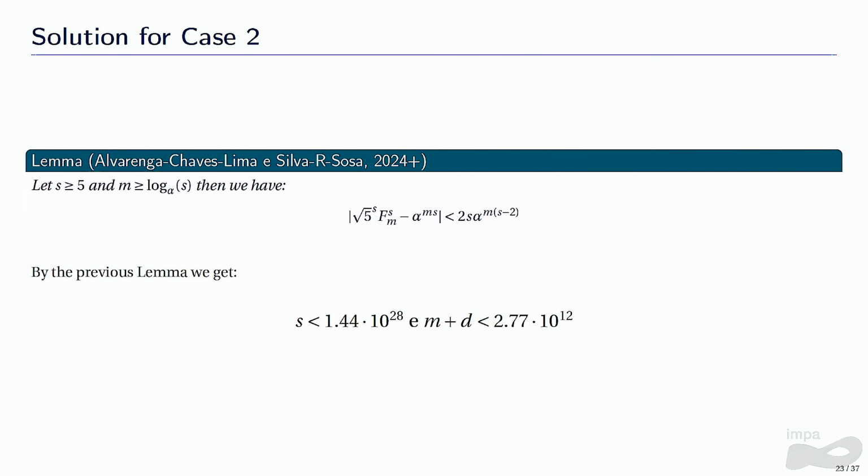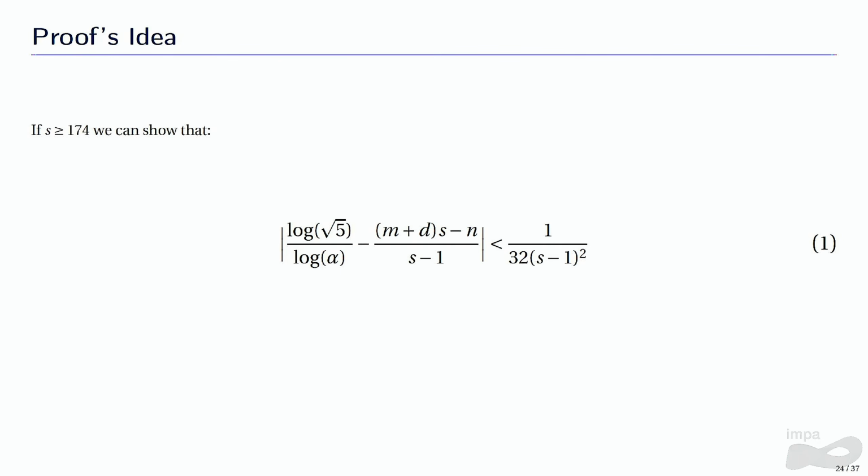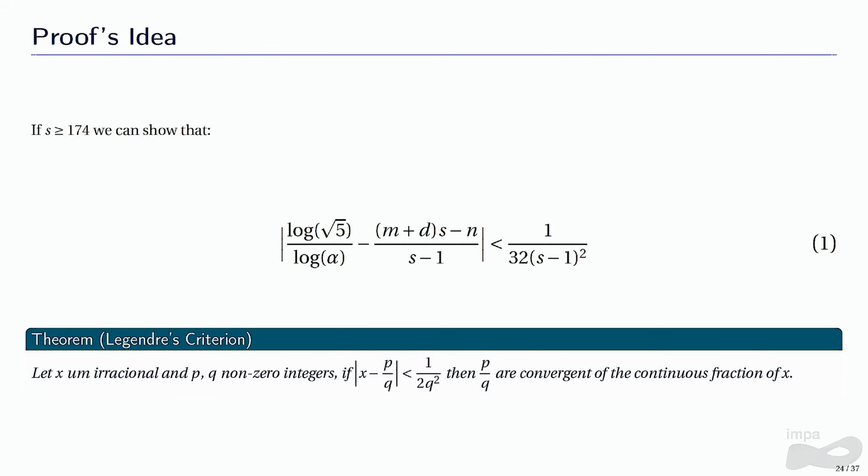Now, our goal is to get a lower bound. And in order to do that, we will assume that S is greater or equal than 174. Then we are able to show this inequality here that I call inequality 1. This is true if S is greater than 174. And now we can apply Legendre's criterion for continued fractions.